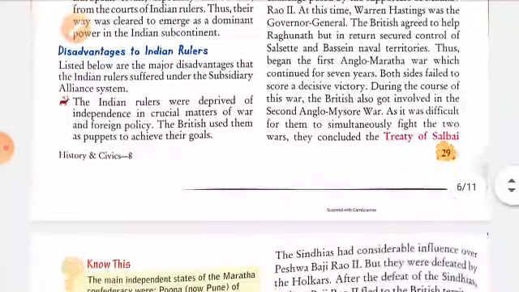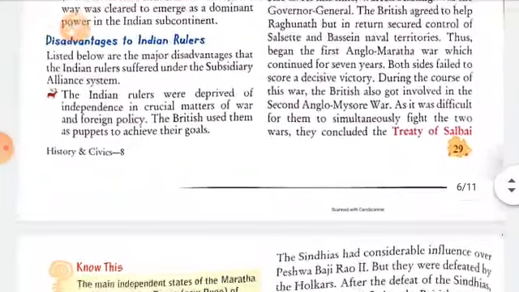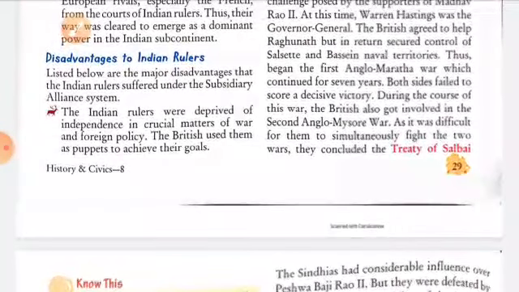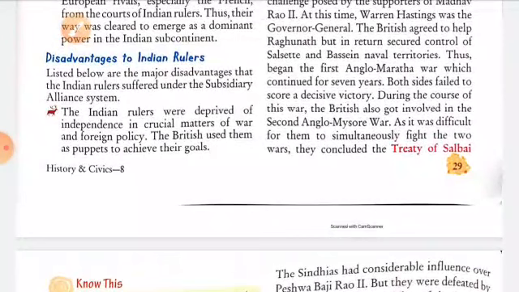Here is the list. The Indian rulers were deprived of independence in the crucial matters of war and foreign policy. The British used them as puppets to achieve their goal. So the Britishers always used the Indian rulers as their puppets only to achieve their own goal.